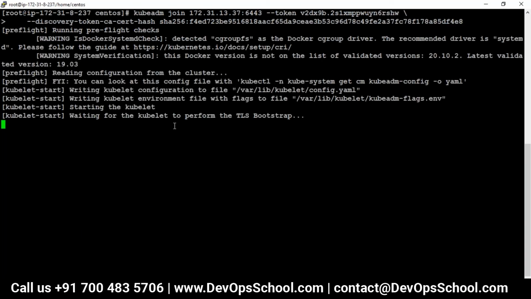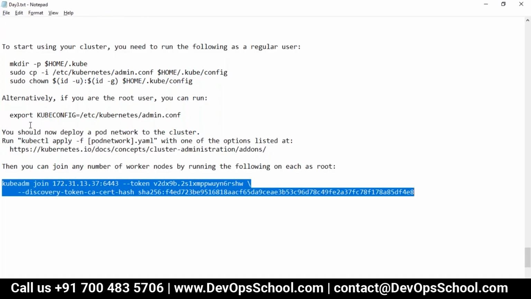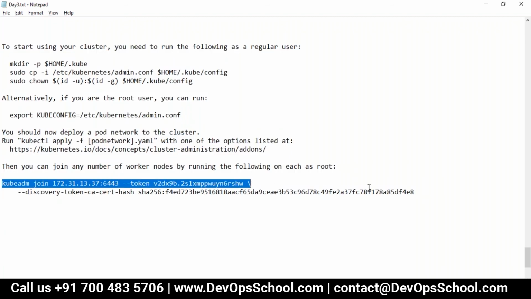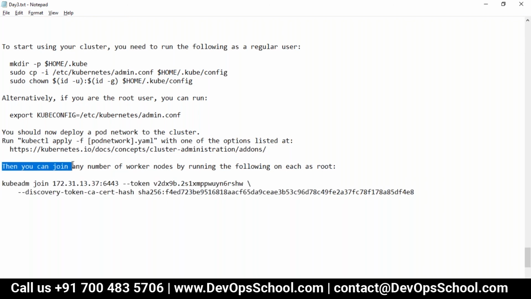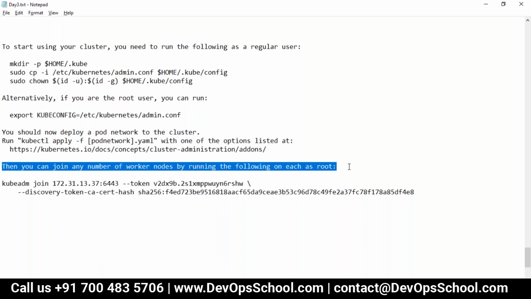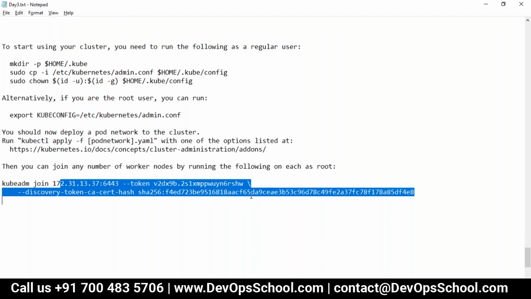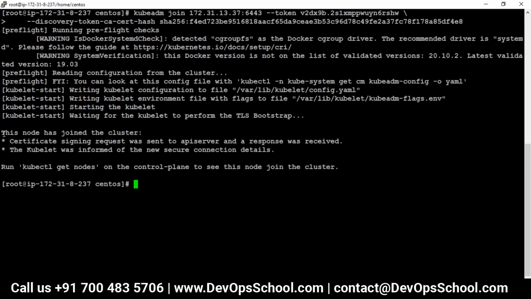Rajesh, can you just show it in the master node? Where did we get that? No, not the master node. When you did the init, you got some output, right? I stored that output in the notepad. And the last section which I'm running, here you see, then you can join any number of worker nodes by running the following on each node as root. Not join, kubeadm join, and these are the commands. I'm not explaining these commands because it will be too much content. It will be on your head, but this is how you see that this node has joined the cluster.